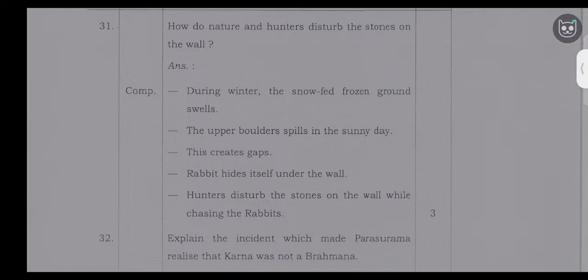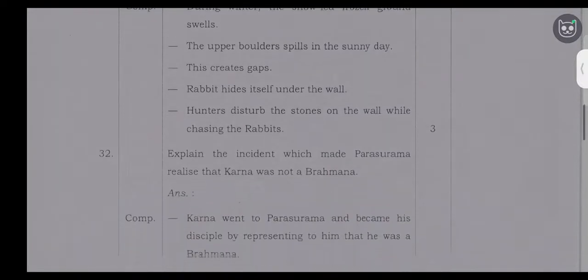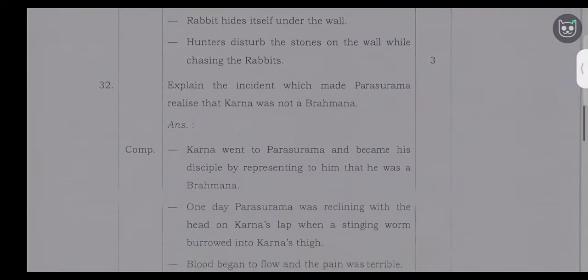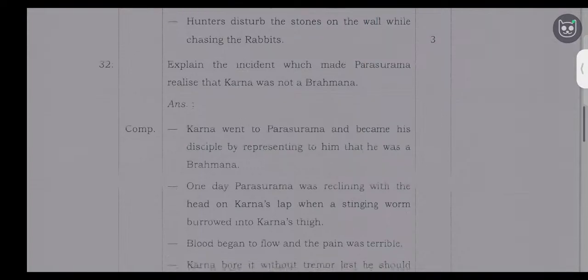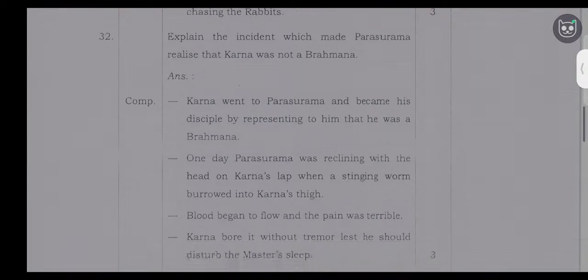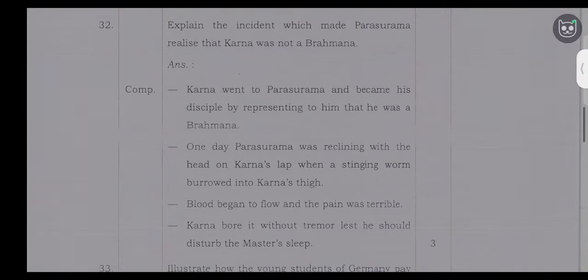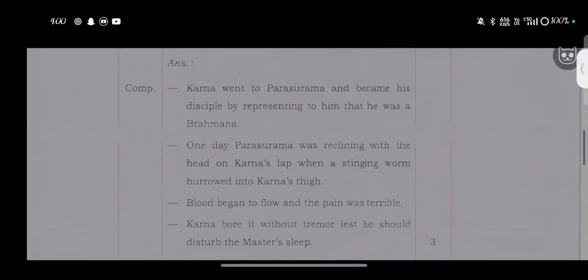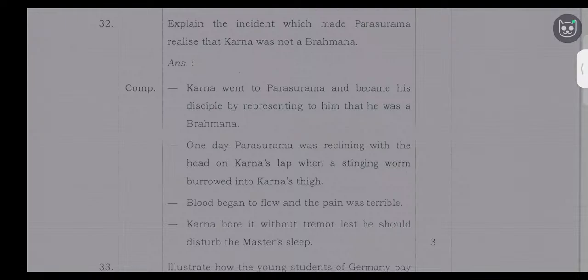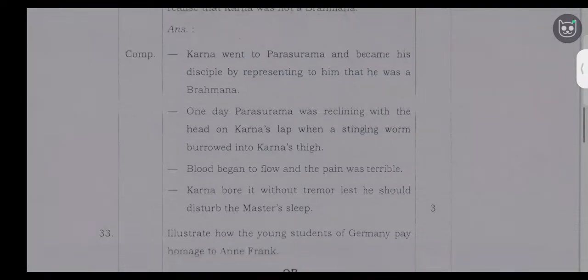Explain the incident which made Parashurama realize that Karna was not a Brahmana. Karna went to Parashurama and became his disciple by representing to him that he was a Brahmana. One day Parashurama was reclining with his head on Karna's lap when a stinging worm burrowed into Karna's cheek. Blood began to flow and the pain was terrible. Karna bore it without tremor lest he should disturb the master's sleep.